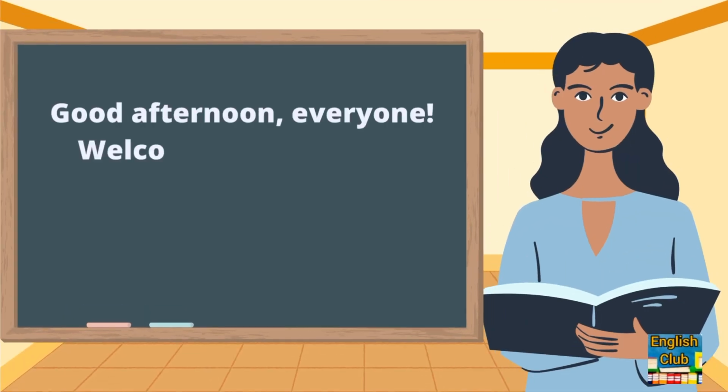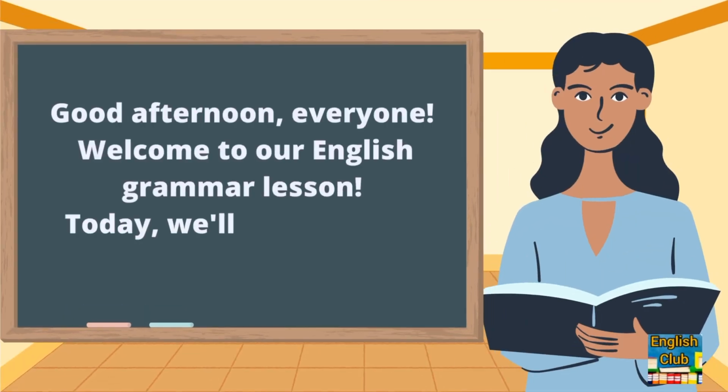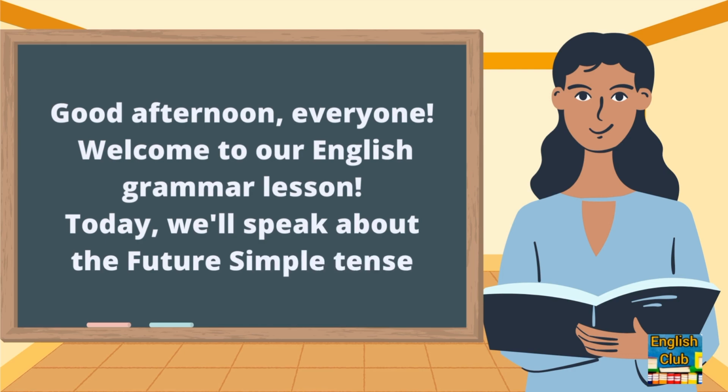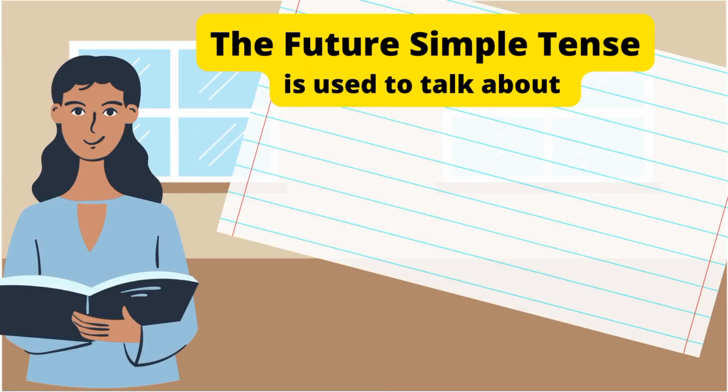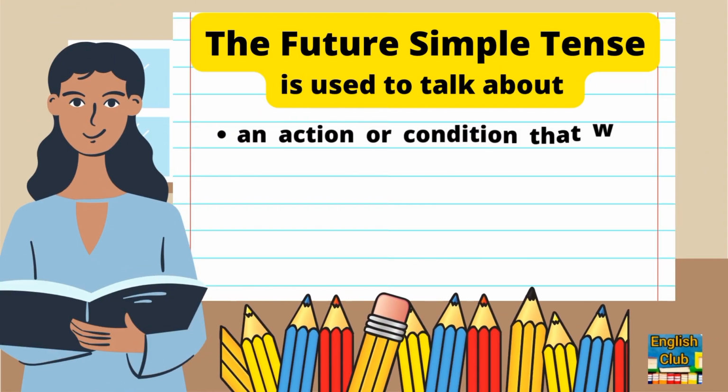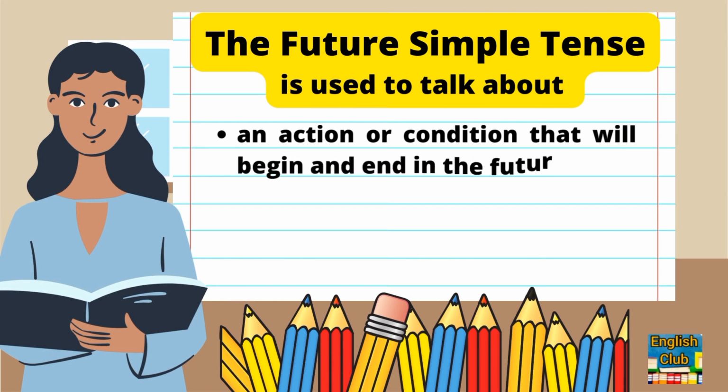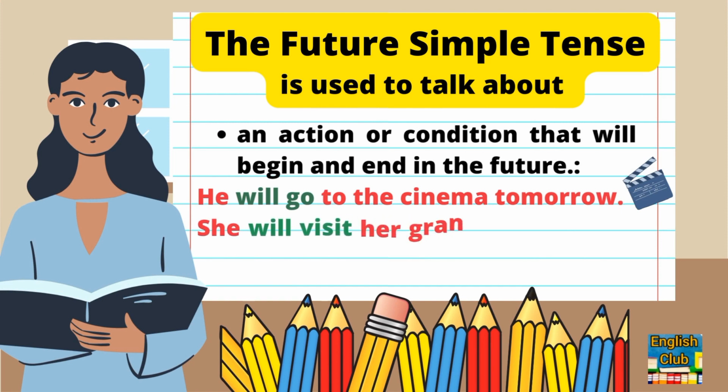Good afternoon, everyone. Welcome to our English grammar lesson. Today we'll speak about the future simple tense. The future simple tense is used to talk about an action or condition that will begin and end in the future. For example, he will go to the cinema tomorrow. She will visit her grandparents next week.